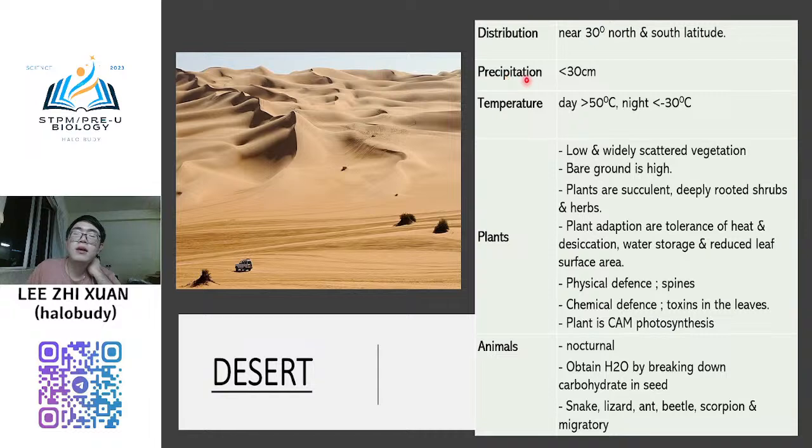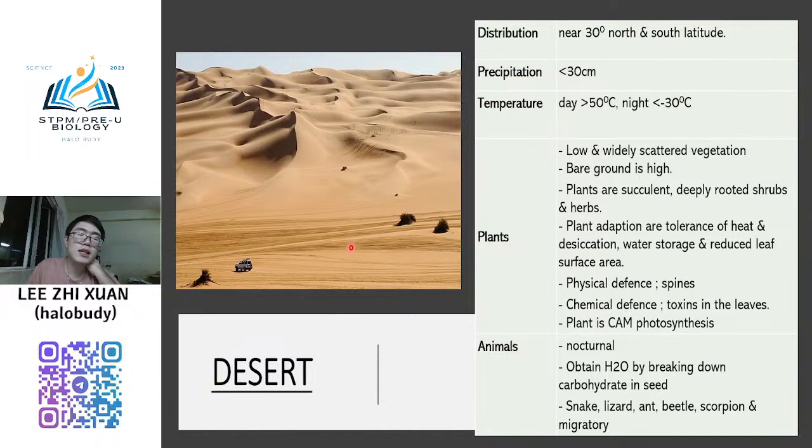Normally the precipitation, the rainfall rate in the desert, is very low, only less than 30 cm per year. And the temperature difference between day and night is very high. During the day it can go up to 50 degrees Celsius, but during the night it can drop to less than negative 30 degrees Celsius.